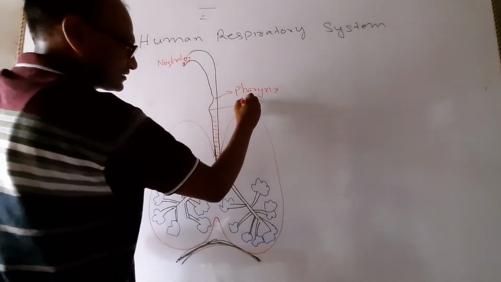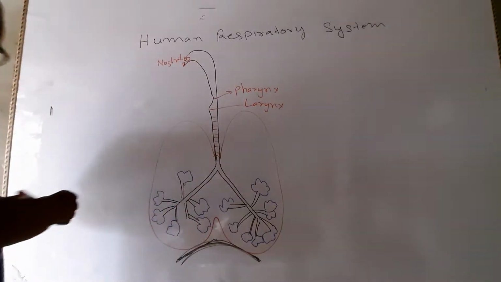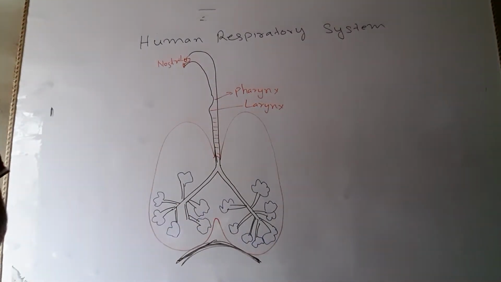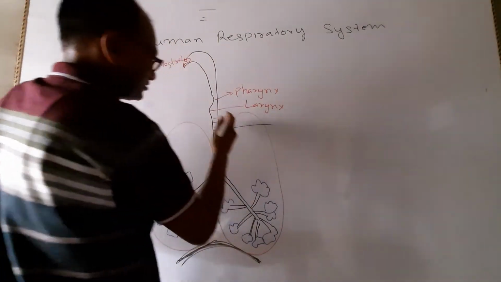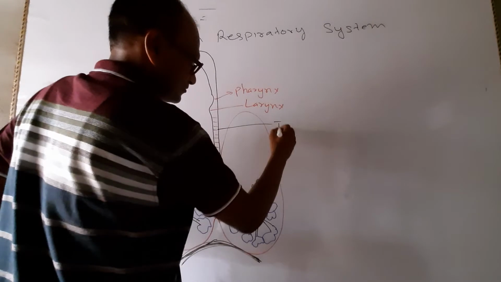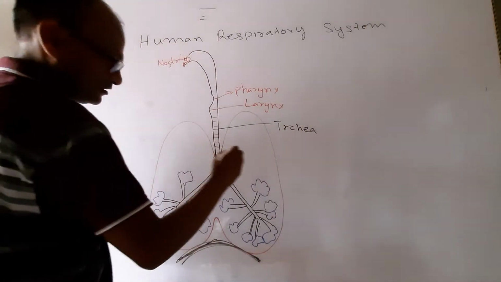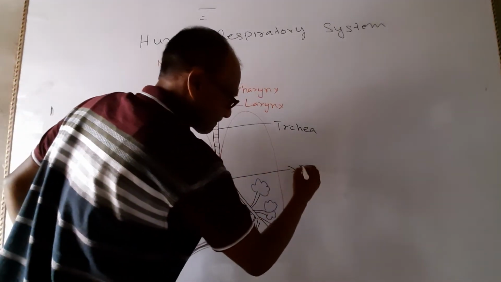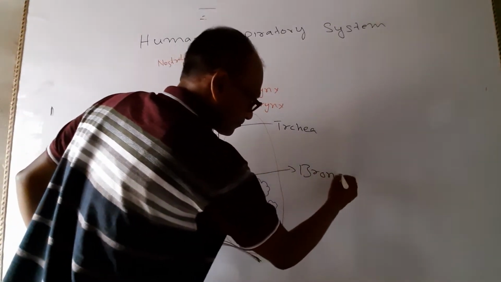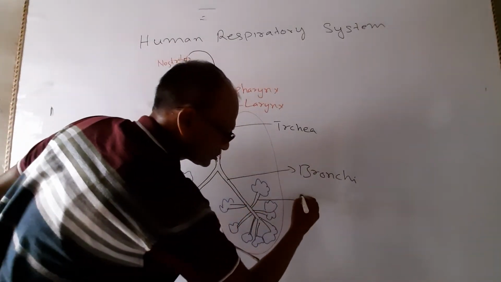This is the larynx. Except this, you will see this is the trachea. This part is the trachea. This is the bronchi, and this is the bronchioles.